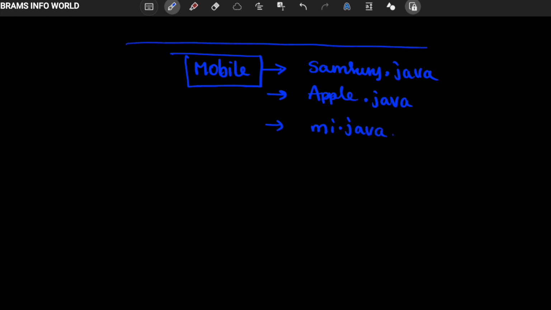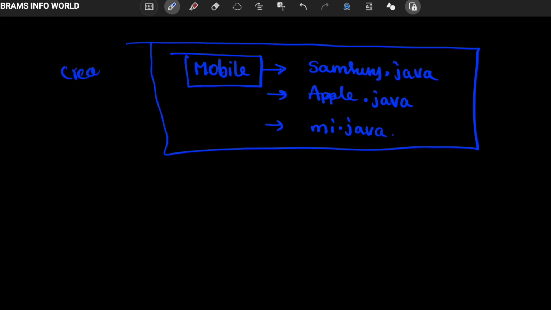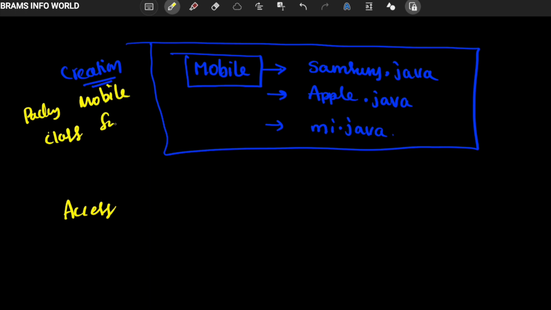This is my creation of the package. For creation we use package as a keyword, the package name is mobile, and the classes are Samsung, Apple, mi, and so on.